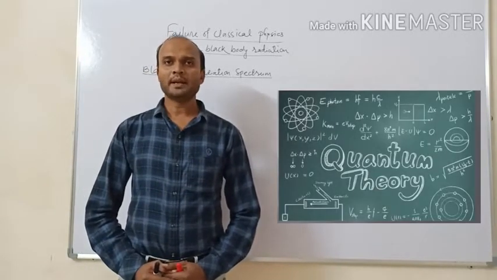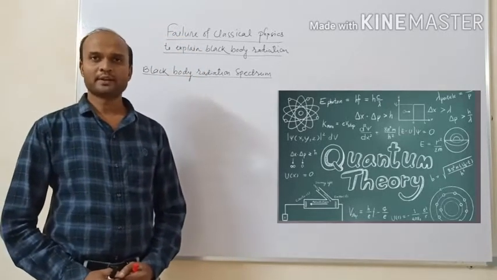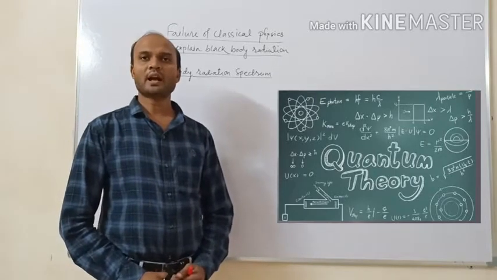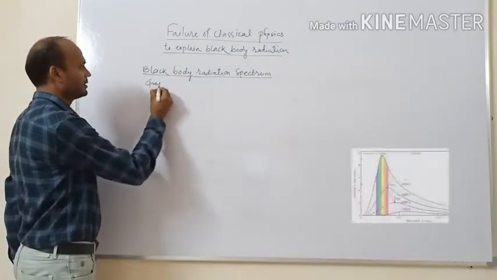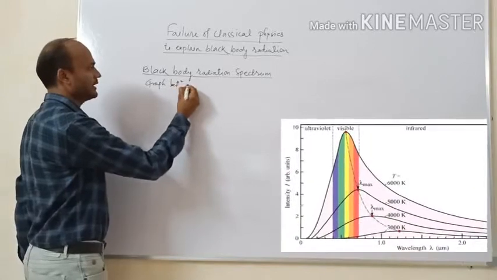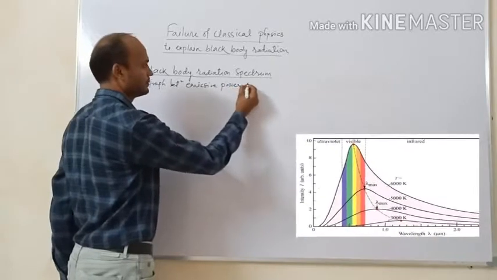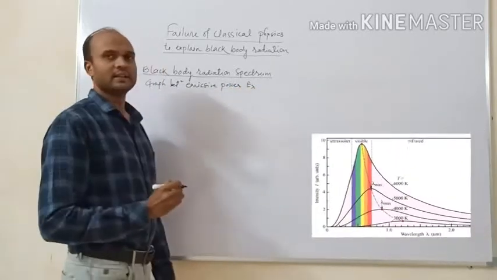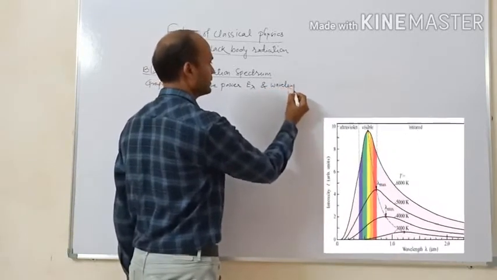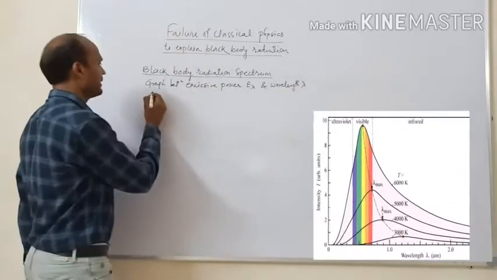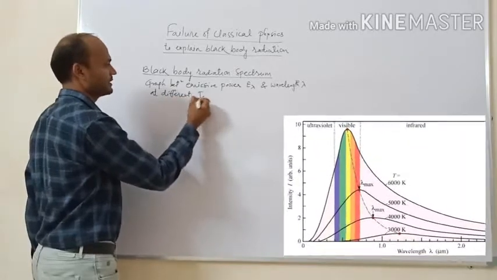What is meant by black body radiation spectrum? So black body radiation spectrum is nothing but a graph between energy density or emissive power, which is denoted by E lambda, and the wavelength, that is lambda, at different temperatures.